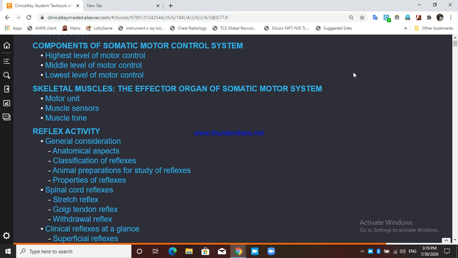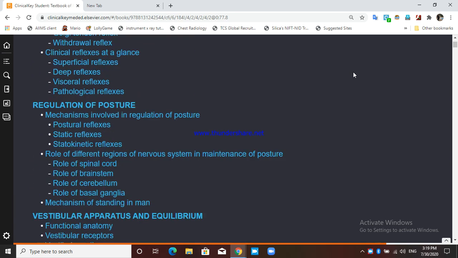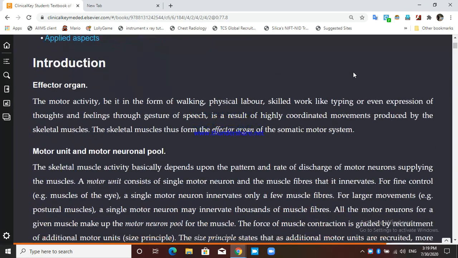So we are going to discuss about the somatic motor control system. Okay, somatic motor control system. So motor control system, we will follow this highest level of motor control, middle level of motor control, lowest motor control. But before that, let's see some basic things that we are going to discuss.